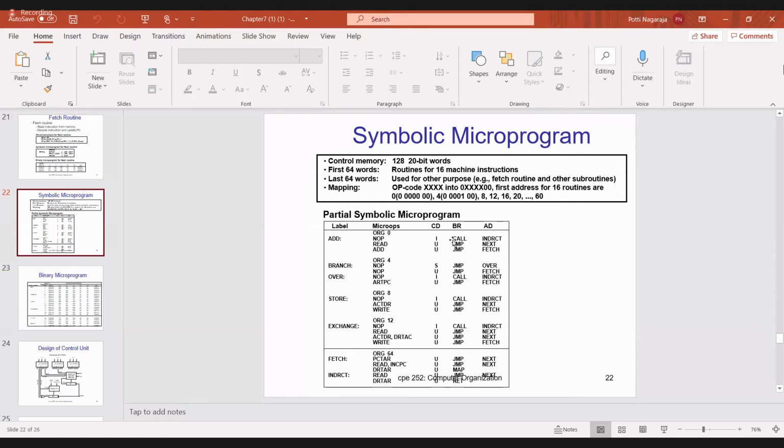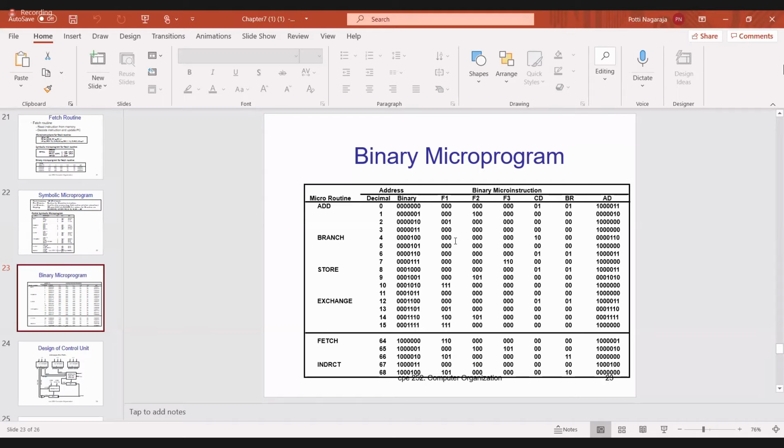Call is also 01. So CD is 01 and call is also 01. 0101. Address is next, so first memory location. See, address is nothing but we are going to indirect, so which is the 67th memory location.